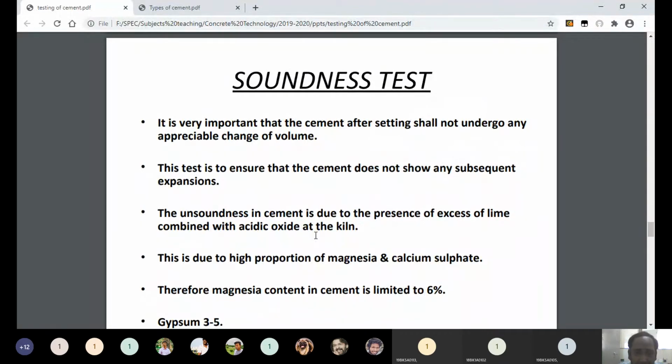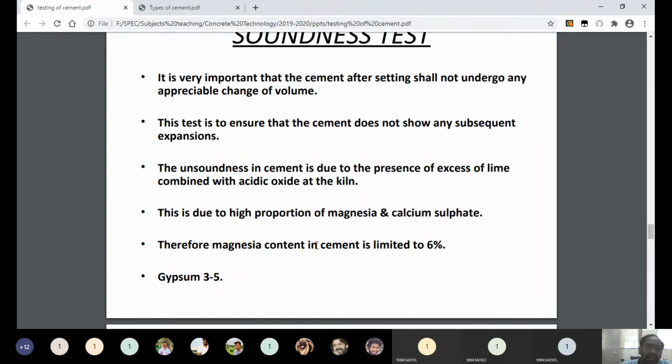You read here. It is a very important property that cement after setting shall not undergo any appreciable change of volume. This test is to ensure that cement does not show any subsequent expansion. Understand? It means when we keep a cement specimen or a cement cake underwater, it should not undergo any expansion. It should remain as it is.